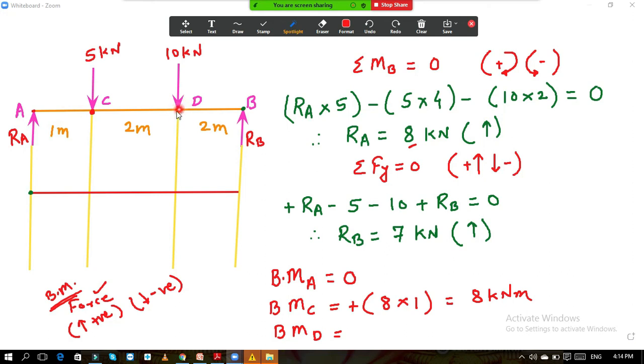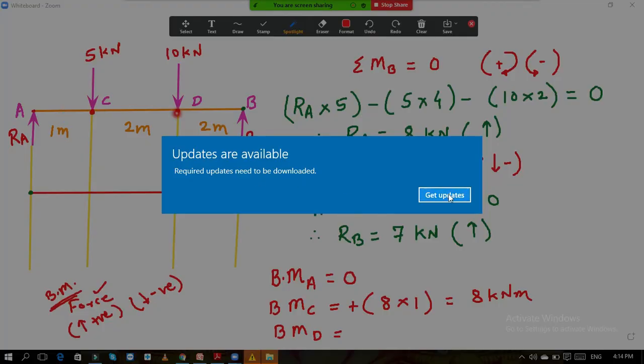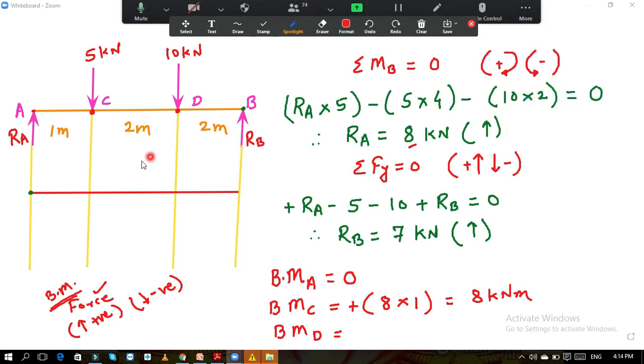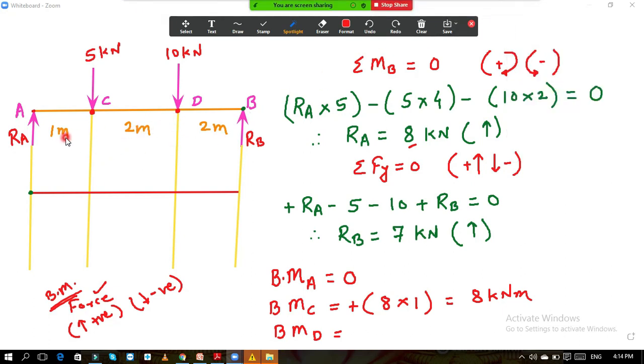If I consider now left hand side equilibrium from point D, what will I get? See, point D is here. First is RA. What is the distance of this RA from point D? As I am now taking the bending moment at point D, I should consider the distance from point D. So it is 2 plus 1, 3.